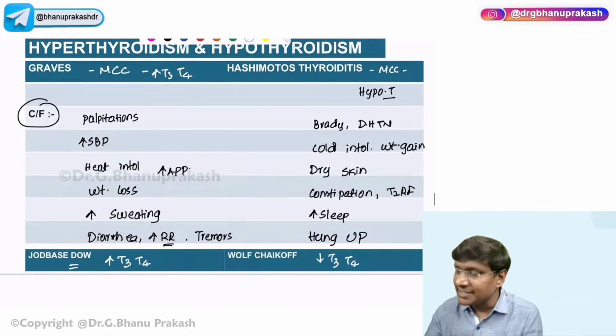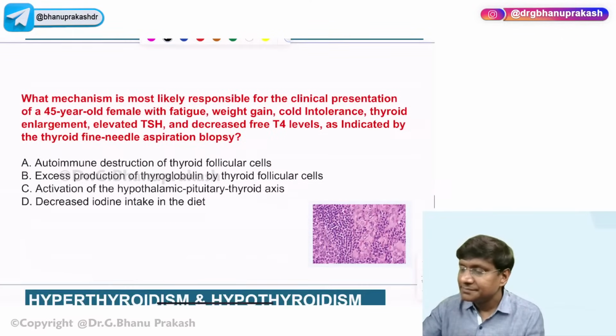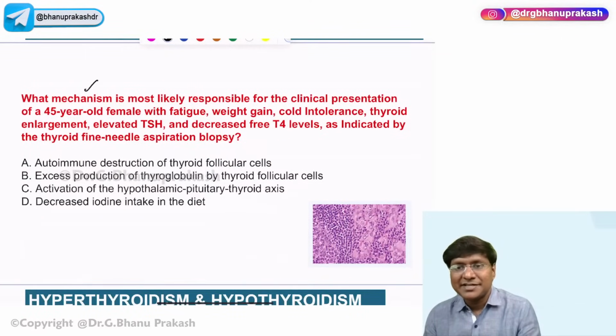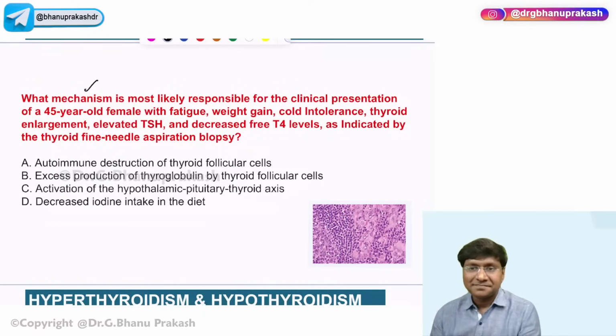I'll show you one clinical scenario of thyroid. What mechanism is most likely responsible for the clinical presentation of a 45-year-old female with fatigue, weight gain, cold intolerance, thyroid enlargement, elevated TSH, and decreased T4, as indicated by the FNAC?